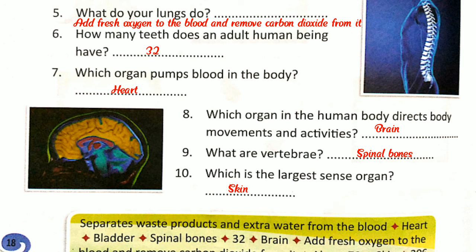Our lungs add fresh oxygen to the blood and remove carbon dioxide from it, and an adult has 32 teeth. Our heart pumps blood in our body, and the human brain directs movement and activity. The largest sense organ is our skin. So children, you all understand about our body.